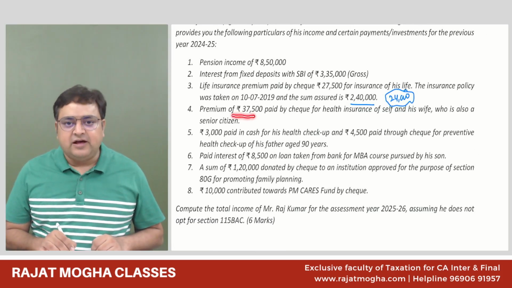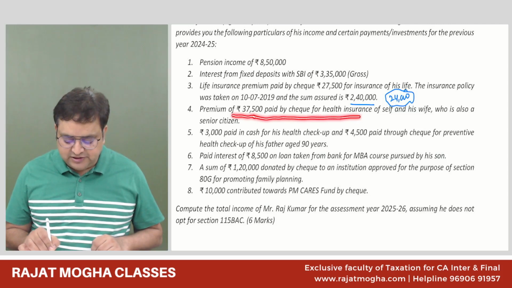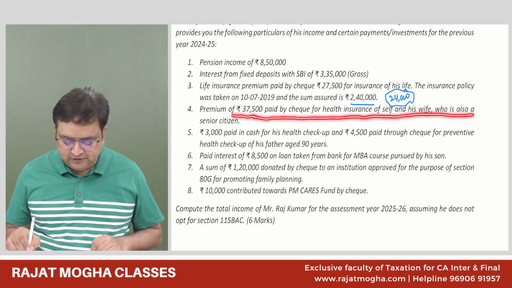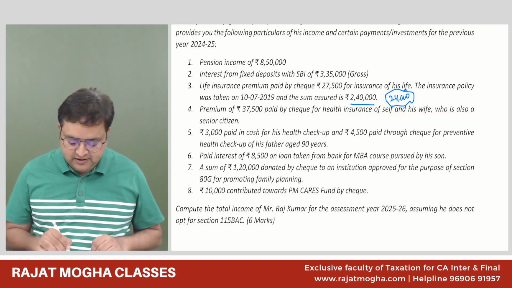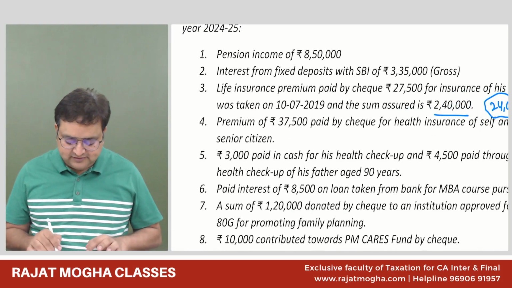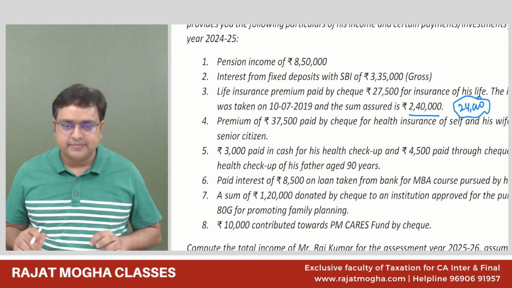Premium of 37,500 paid by cheque for health insurance for self and his wife, who is also a senior citizen. Okay. So which section are they referring to, guys? Health insurance premium?